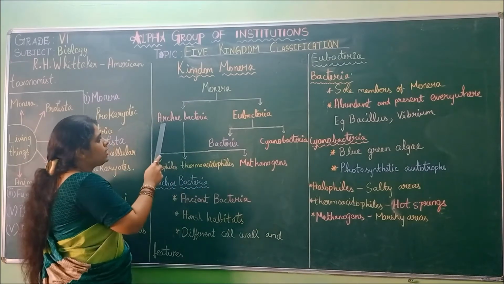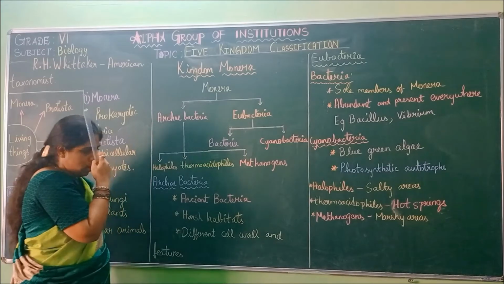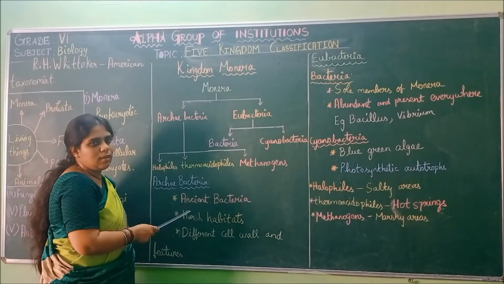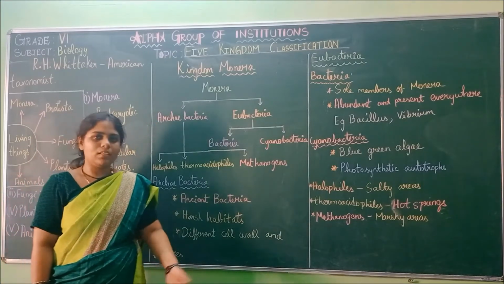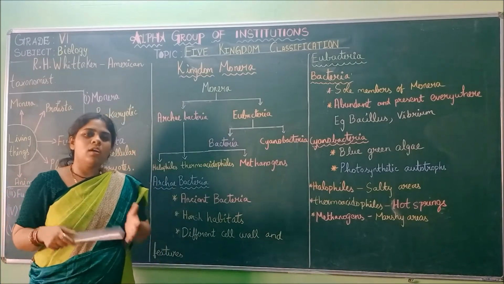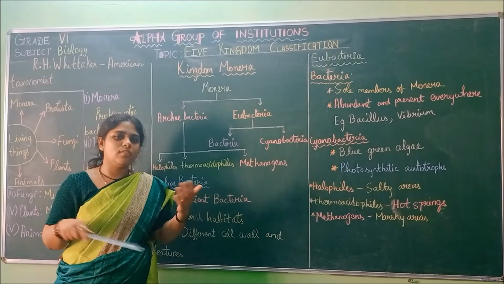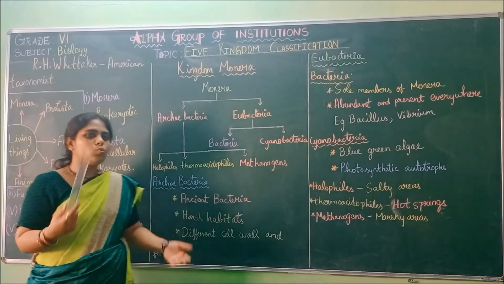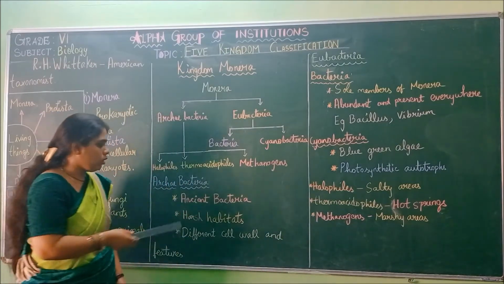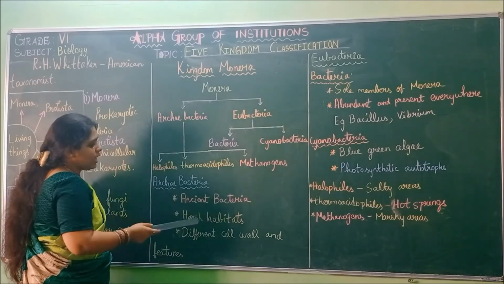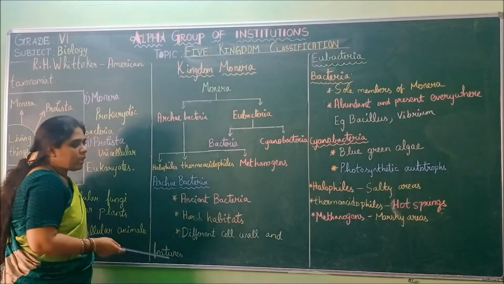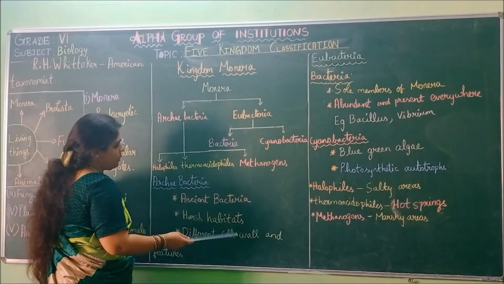So first is Archaebacteria. This Archaebacteria is an ancient bacteria. It is very primitive. It evolved many hundreds of years before, so it is very ancient, very old. Next is harsh habitats.